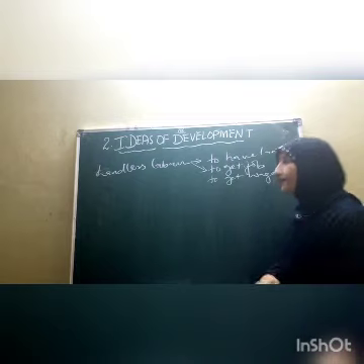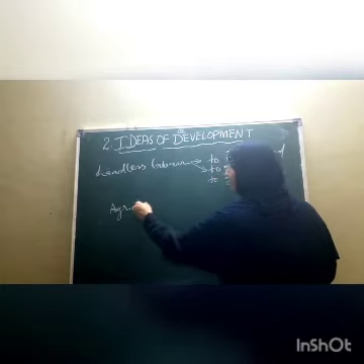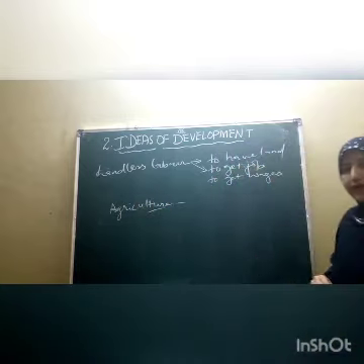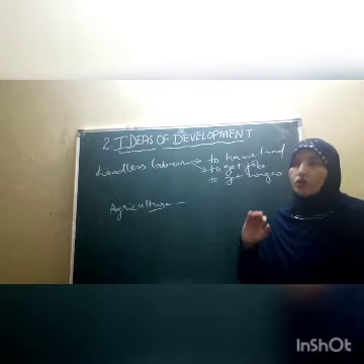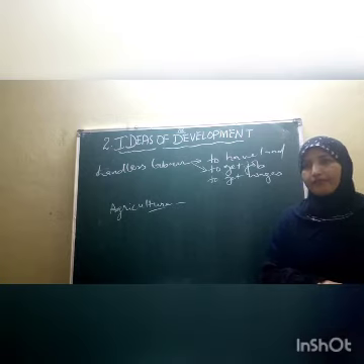Then take another example: people who are related to the agriculture sector. What will be their idea of development?